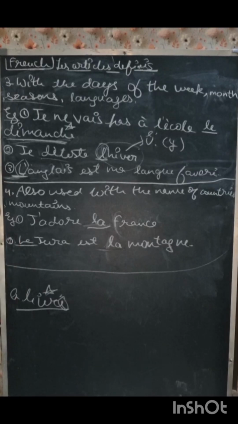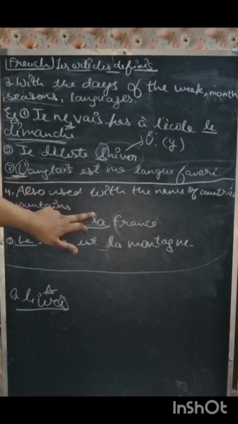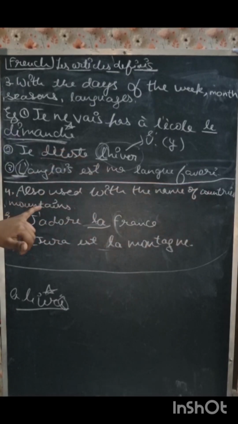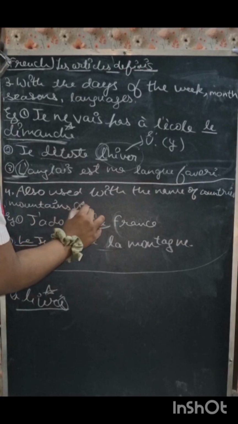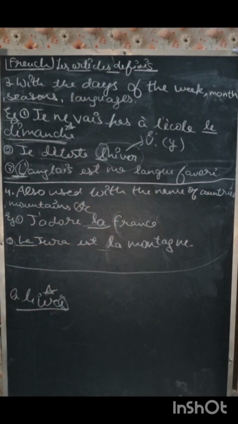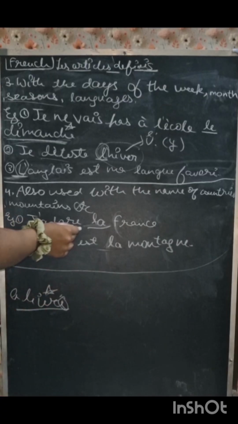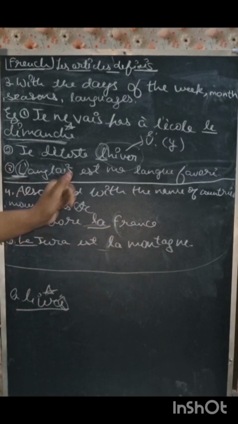Alright. Now the fourth condition, the last but not the least: definite articles are also used with the names of countries, mountains, etc. Alright. So wherever we see a country, or the name of a mountain, we will always put definite articles. So the first sentence you can see, j'adore la France, which means I love France.